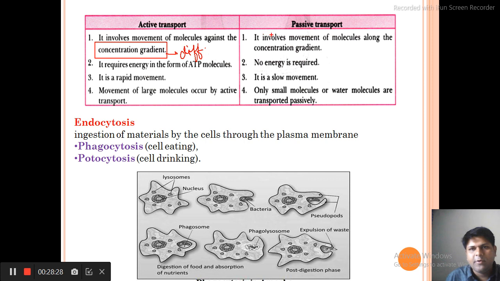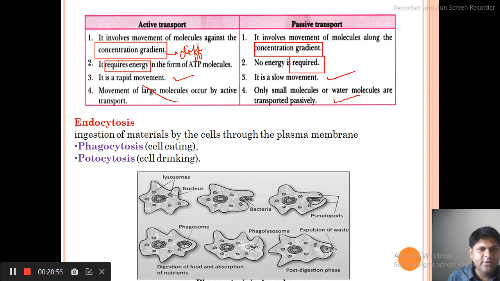Passive transport means the molecules move from one place to another without requirement of energy, along the concentration gradient. Active transport requires energy, passive transport requires no energy. Active transport is rapid because energy is involved, and passive transport is slow.